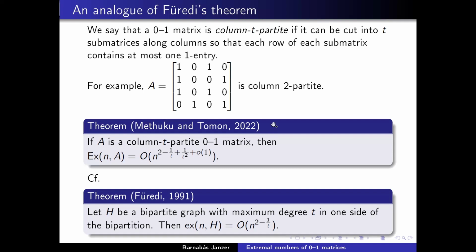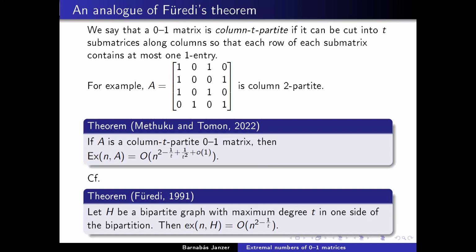And the other obvious difference is that Füredi gets the upper bound of 2 minus 1 over t, which is of course tight. But Methuku and Tomon got the exponent 2 minus 1 over t plus 1 over t squared. So in some sense, as t tends to infinity, this is basically tight because the difference 1 over t squared is negligible when t is very large. But this was definitely not conjectured to be tight in general.